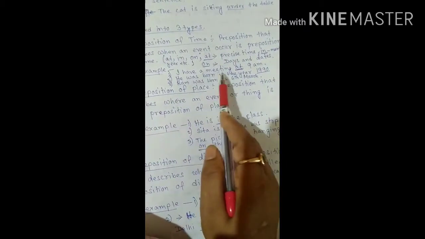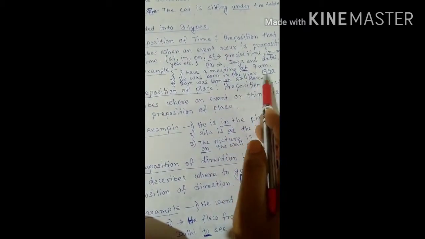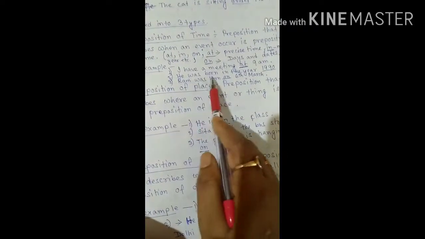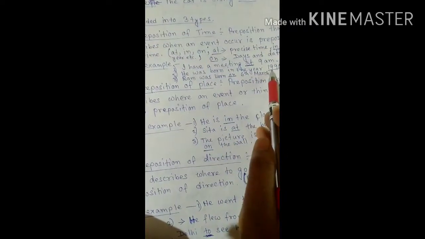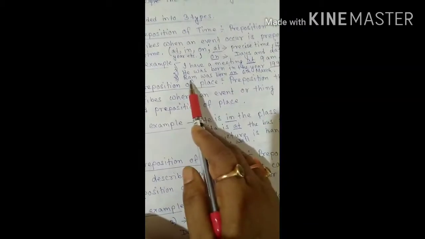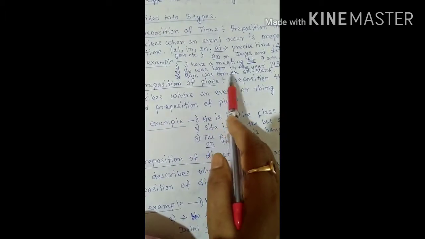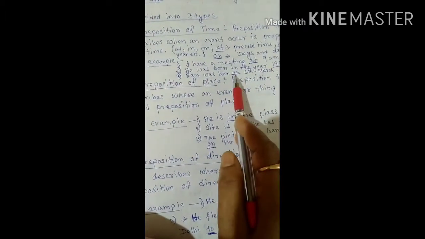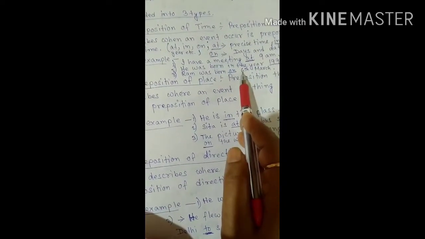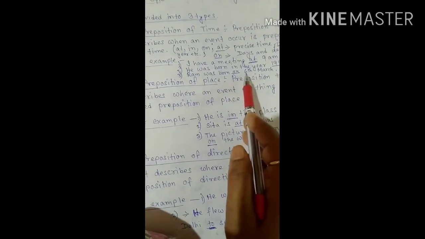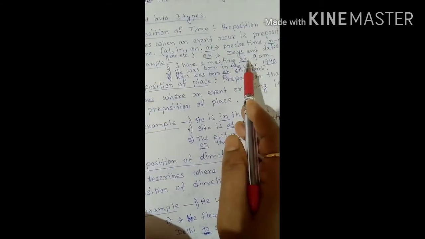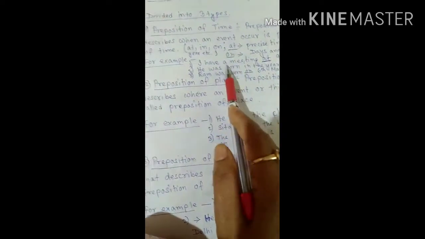He was born in the year 1990. So what is mentioned here? He was born in the year. Year is mentioned, so that is time. And then Ram was born on 6th March. The date has been given, on 6th March. So at that time we are using at, on, in.